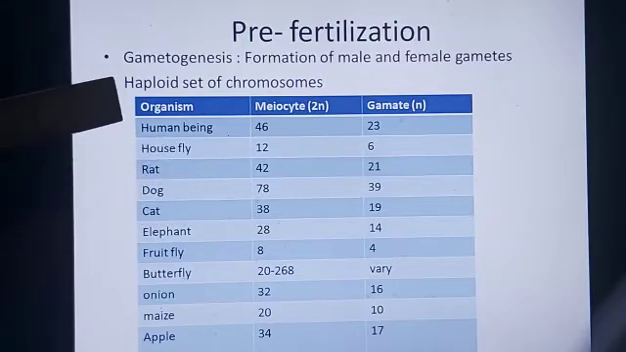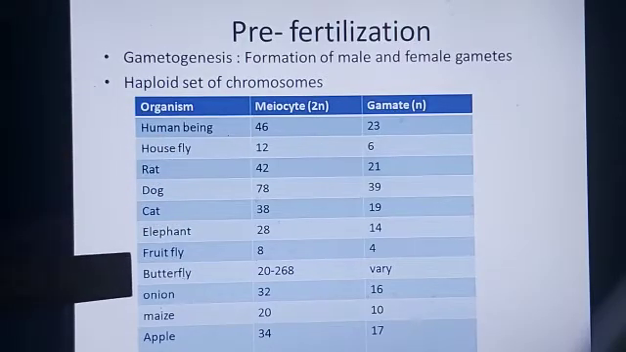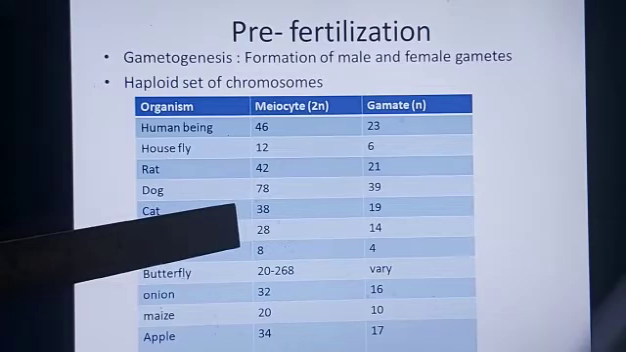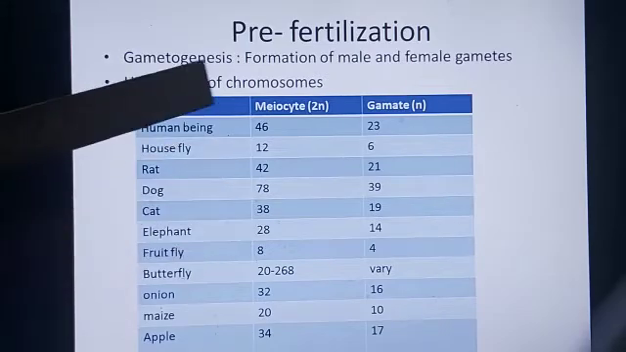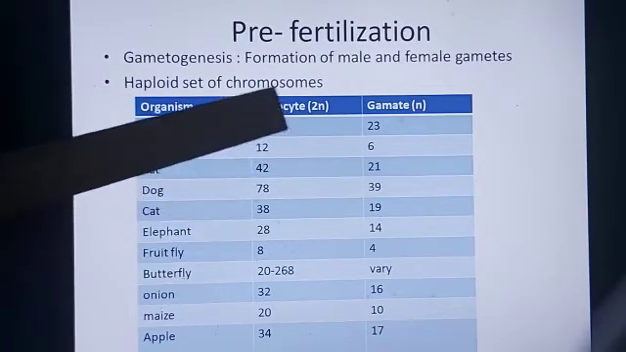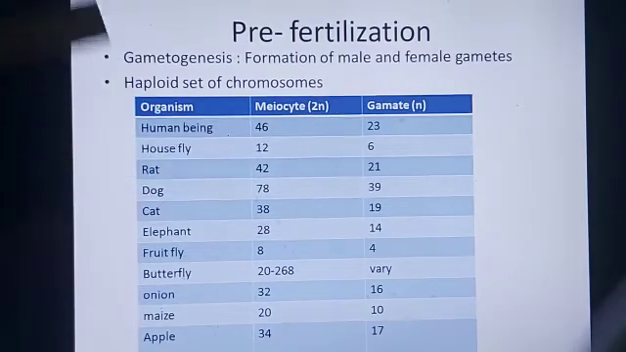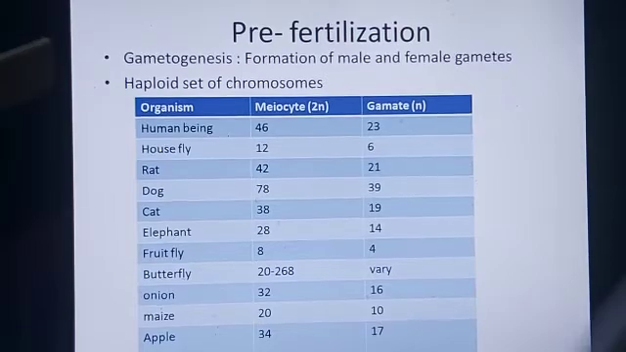So all of you please be careful with the list. You have to remember how many meiocyte chromosomes are present, that is, the diploid chromosome number in each of these organisms, and how many haploid chromosomes are present in each of these organisms. Now let us start with the first organism, that is human being. As all of you know, a human being has 46 chromosomes in the meiocyte and 23 chromosomes in the gamete.